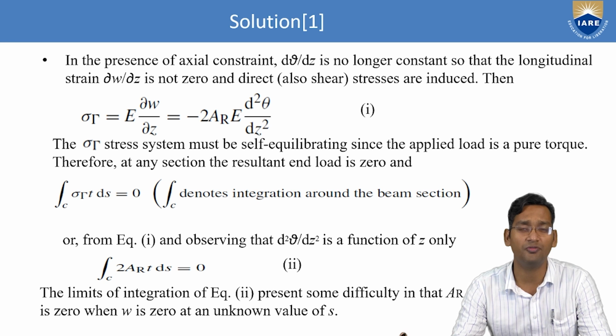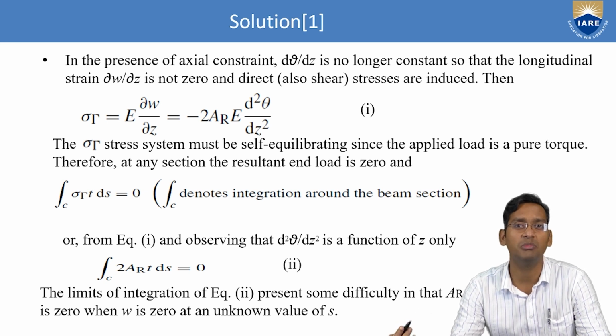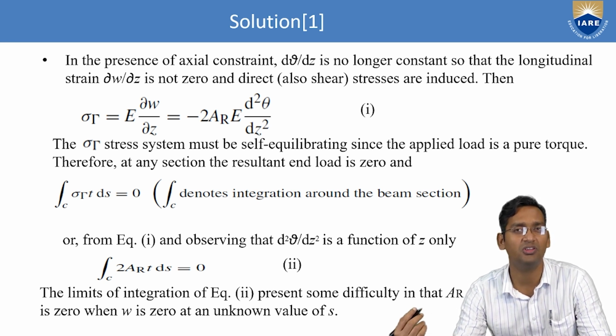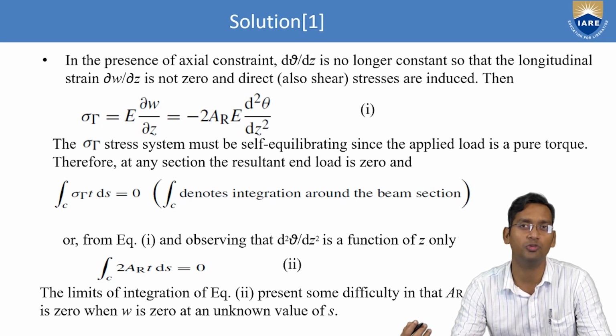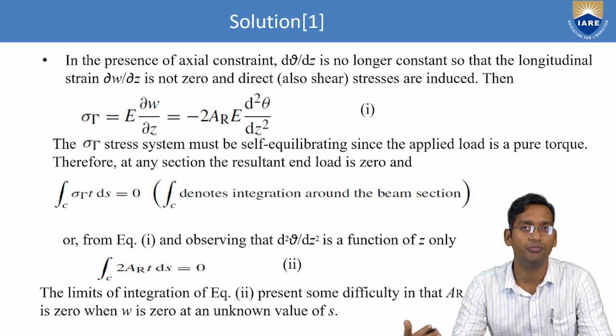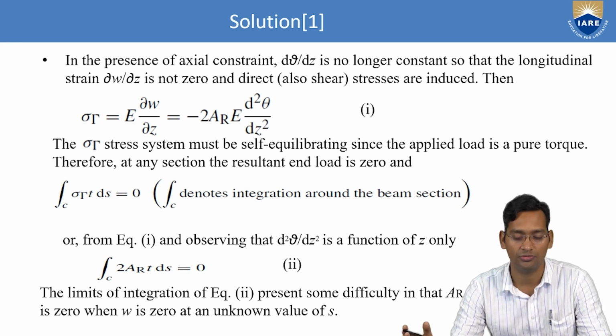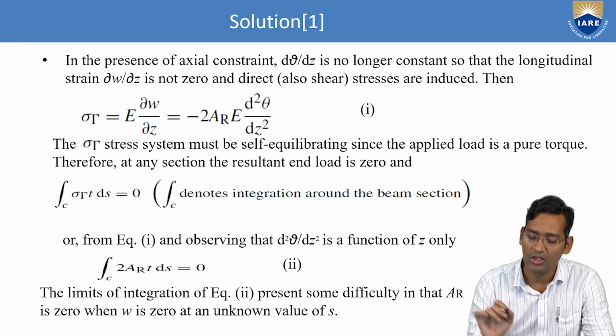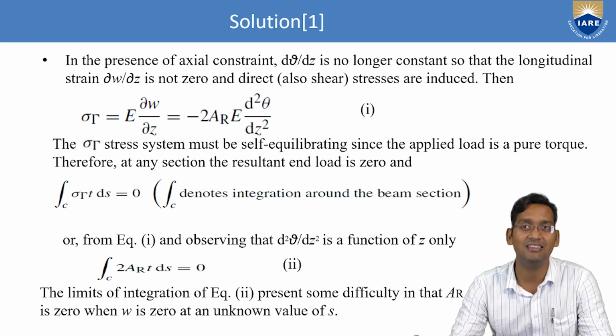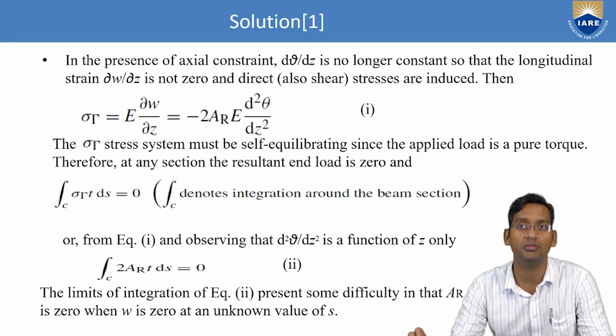As we had seen, we start from sigma t and the integral form of this one. Doing the same way, as I told in the previous video, from the same derivation you can derive this as well as the question. So in the presence of axial constraint, dθ/dz is no longer constant, so that the longitudinal strain ∂w/∂z is not 0.